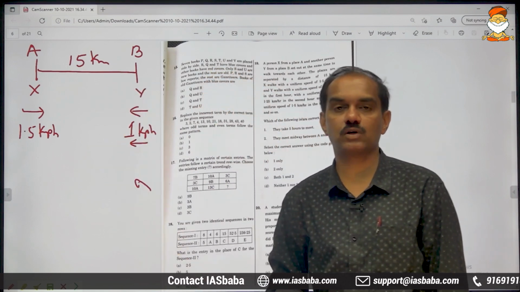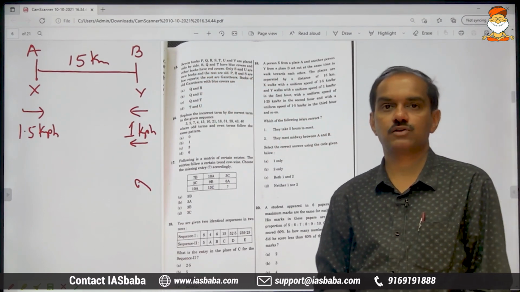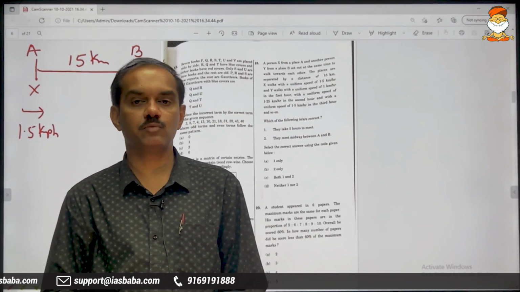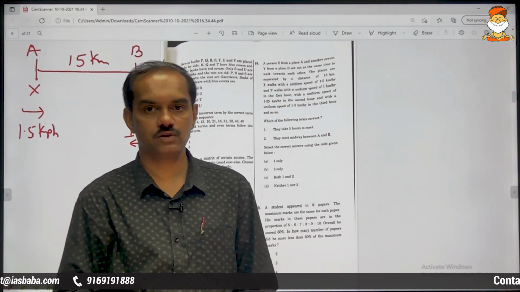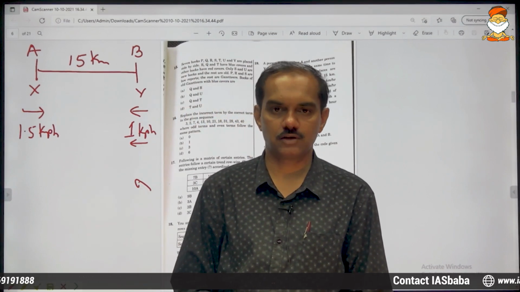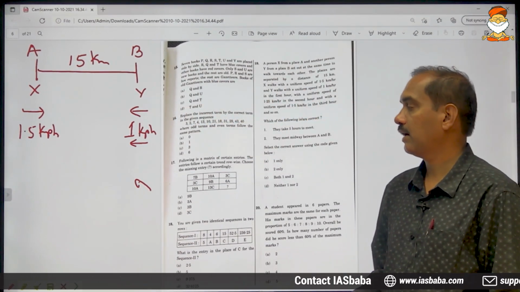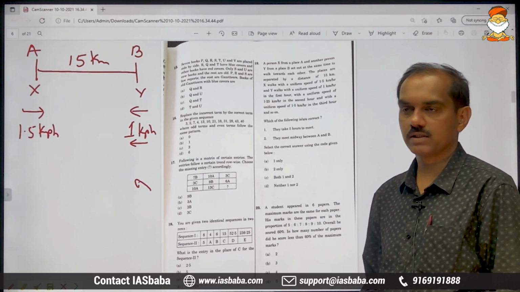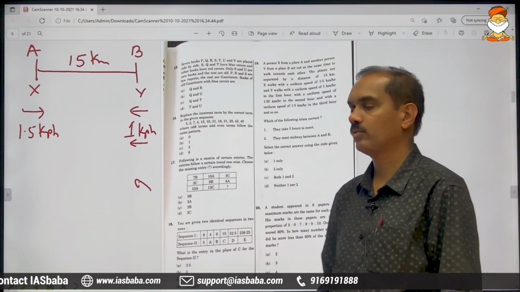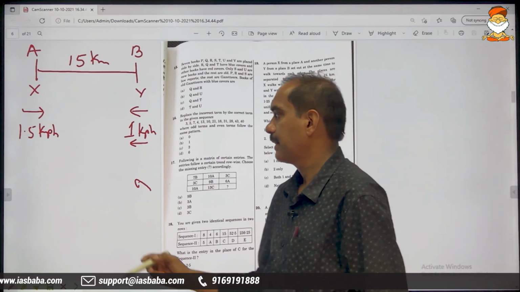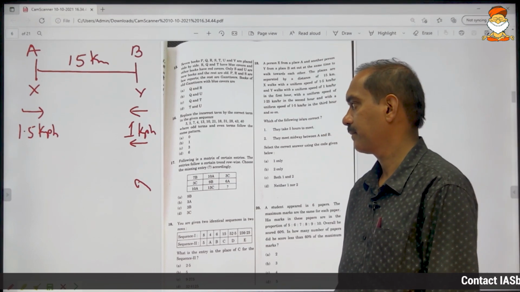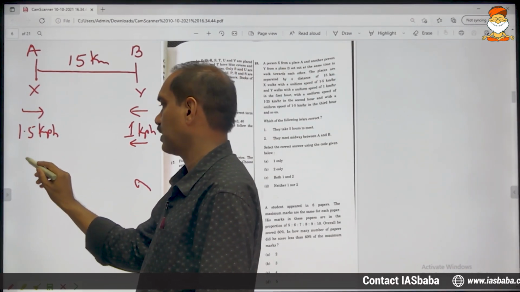They will start walking together. See, when to use the words same minus, opposite plus: when both are moving simultaneously, only then are we allowed to use them. Here they are walking towards each other, opposite direction, and opposite direction means always plus. 1.5 plus 1 is 2.5.